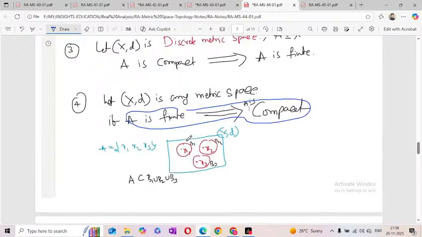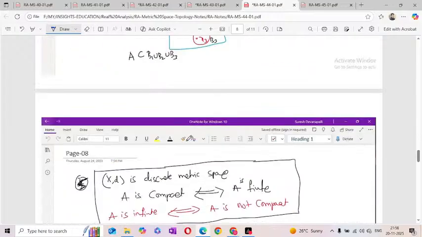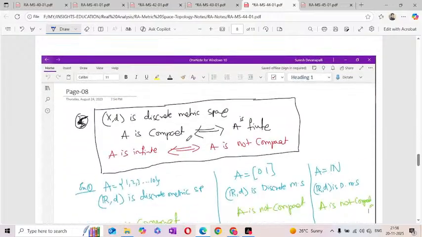But when it satisfies the previous third point, A compact means definitely finite, and finite means definitely compact. That means in the discrete metric, A is a compact set if and only if A is finite. If A is an infinite set, then it is not compact. Now we'll see the examples under the usual discrete metric.